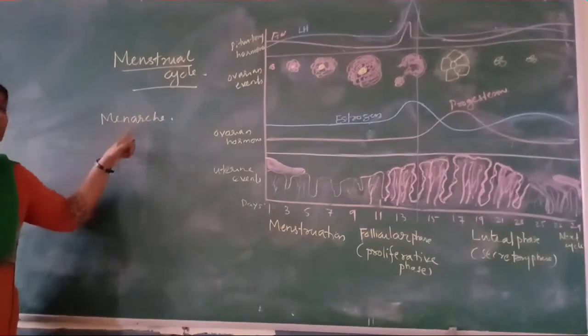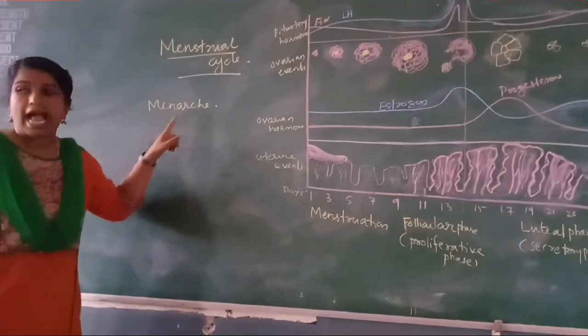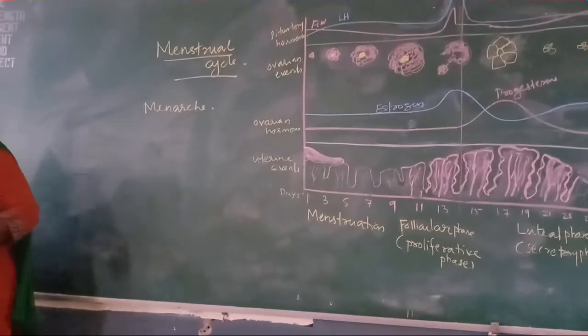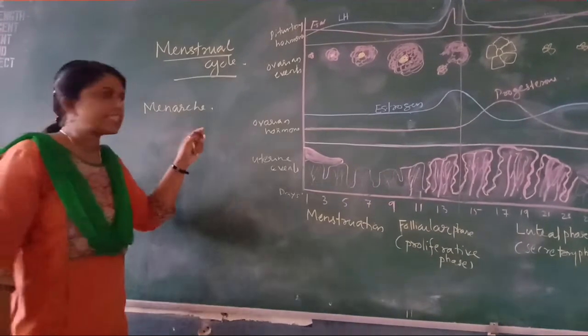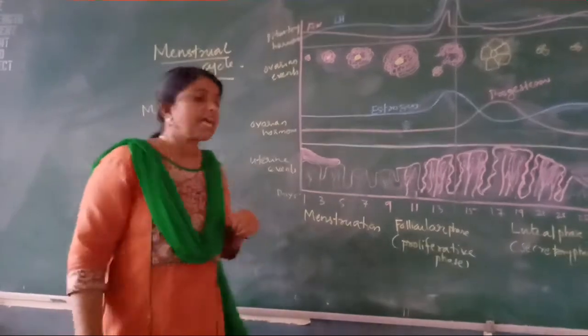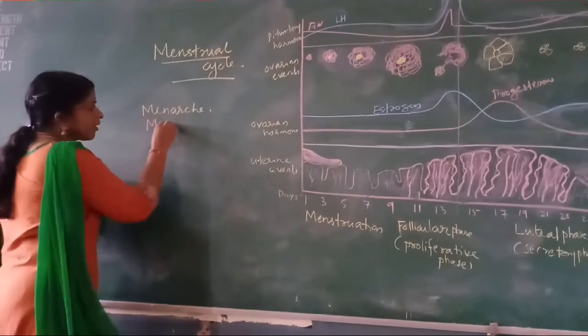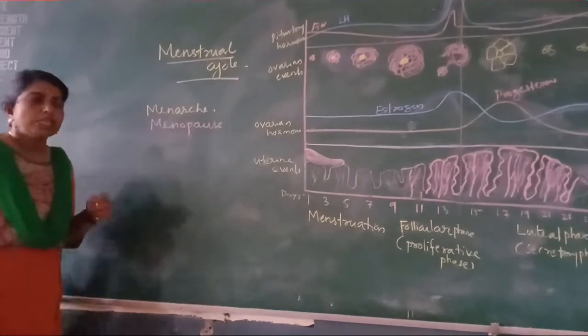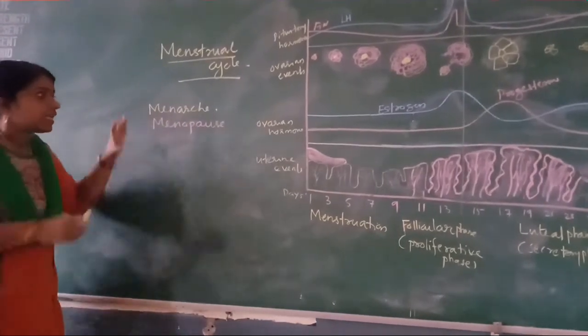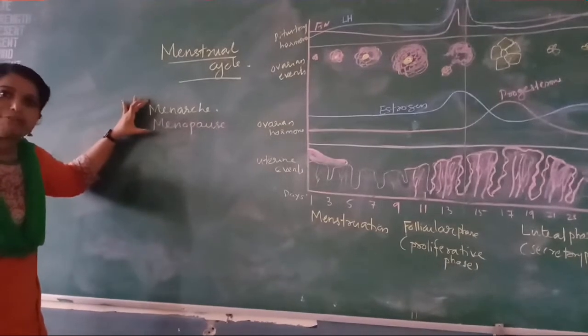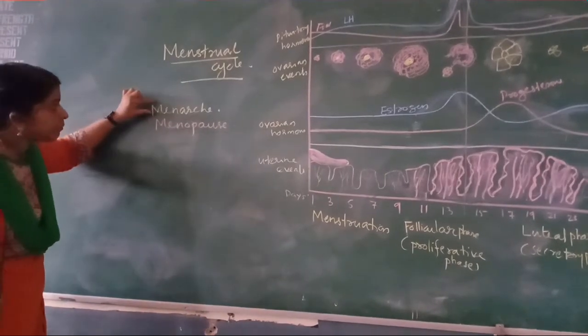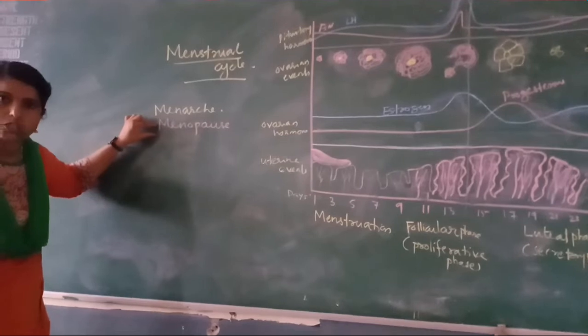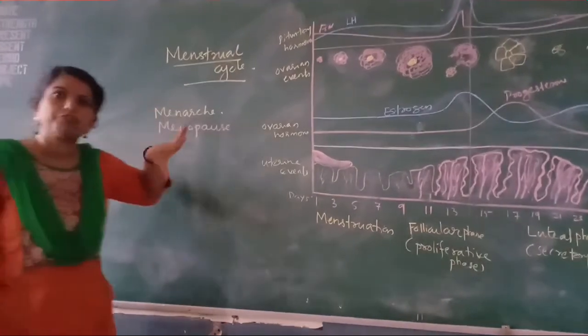Okay, what is it called? Menarche, the first menstruation. And normally in human female, around 50-55 years, it comes to an end. And that is known as menopause. So we can say that the real reproductive phase extends between menarche and menopause. That is the reproductive phase of the female.